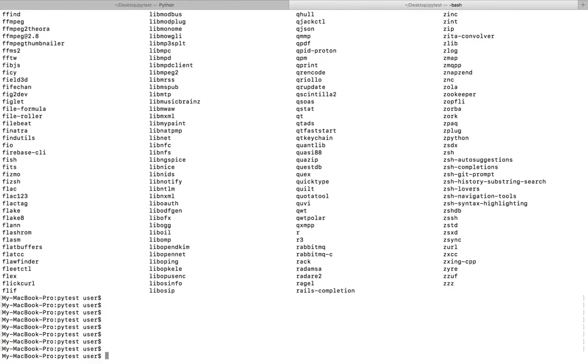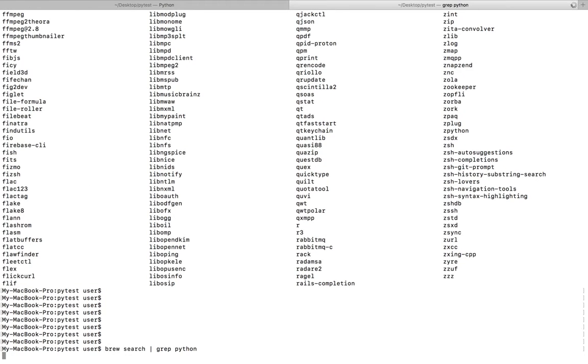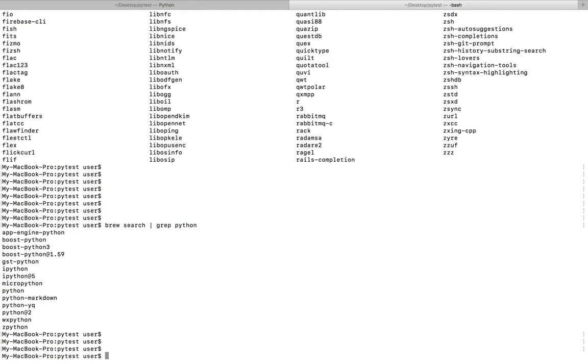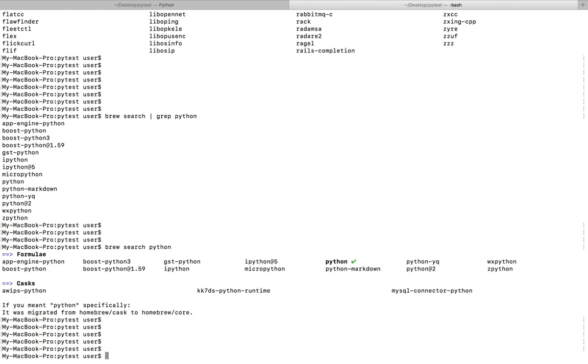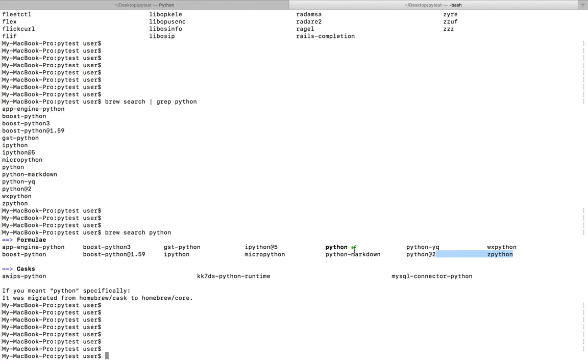So if you want to search for a particular package, you can do brew search pipe grep Python. So this will show all Python packages. You can also do like this. Instead of pipe and grep, you can directly do brew search package name. You can see these are the Python packages.